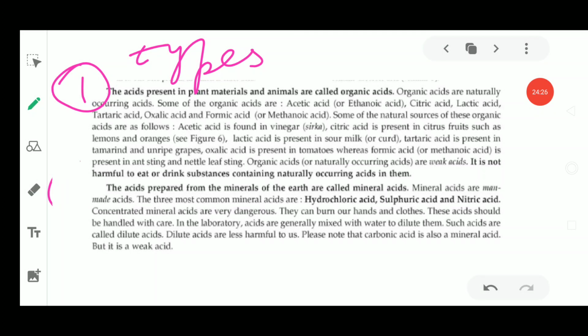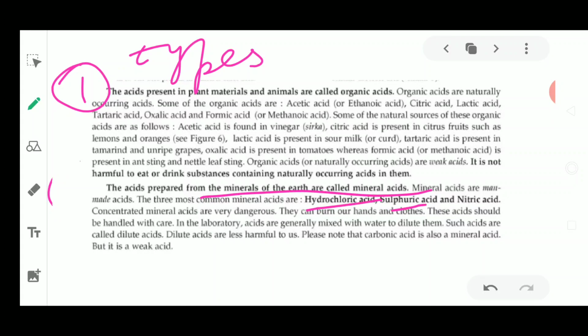Now next, the acids which are prepared from the minerals of the earth are called mineral acids. These mineral acids are man-made acids. There are three most common mineral acids: hydrochloric acid, sulfuric acid, and nitric acid.